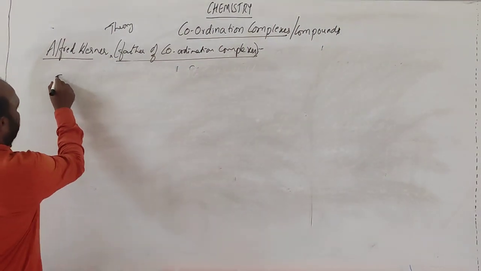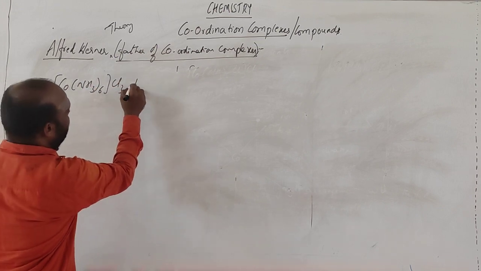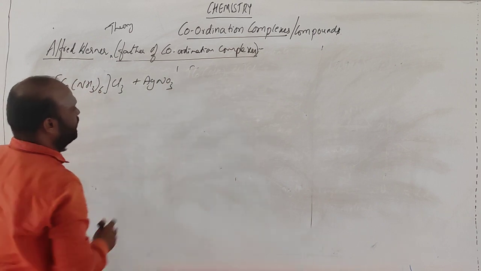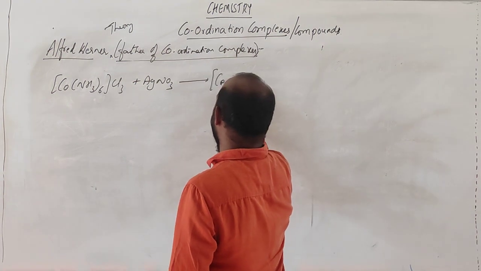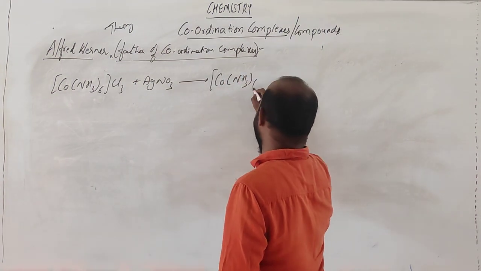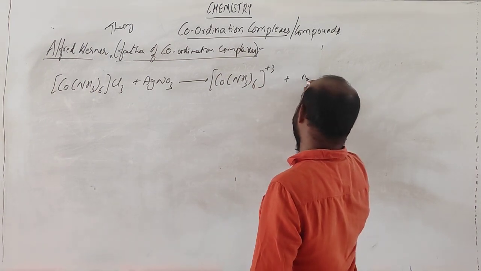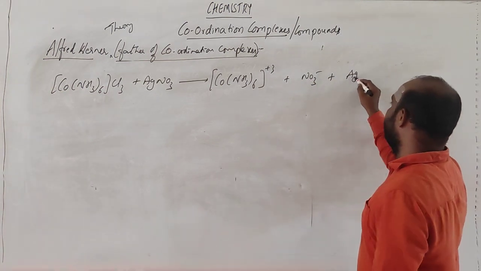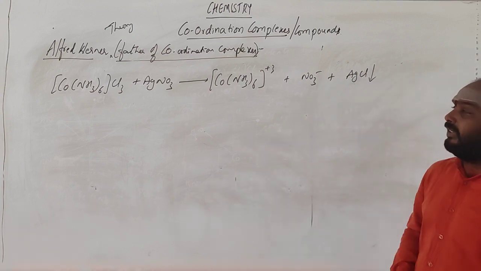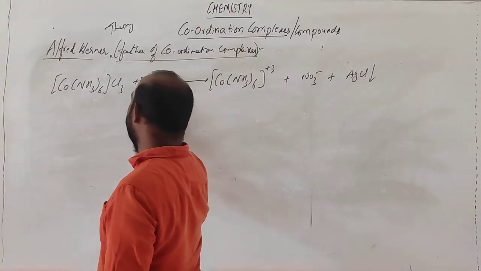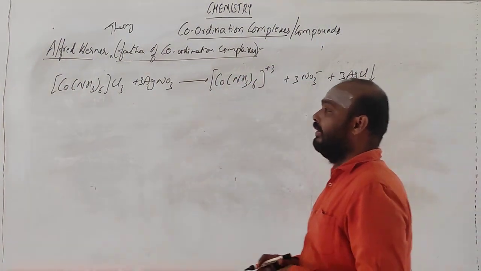Whenever you take the complex like Co(NH3)6Cl3 and make it react with AgNO3, you are getting a complex like [Co(NH3)6]3+ plus nitrate plus 3 AgCl. Based on how much Ag you are getting, you can calculate the ions. You require 3 AgNO3 because we are having 3 Cl, right? So 3 AgCl, 3 nitrate ions will be there.